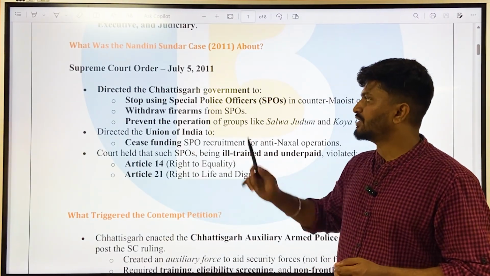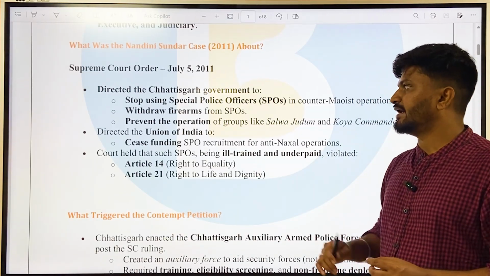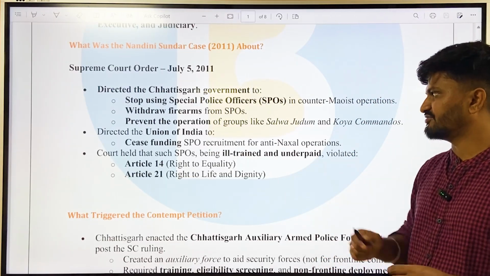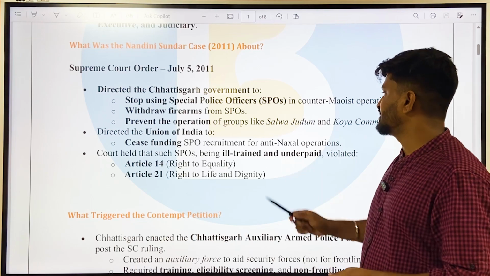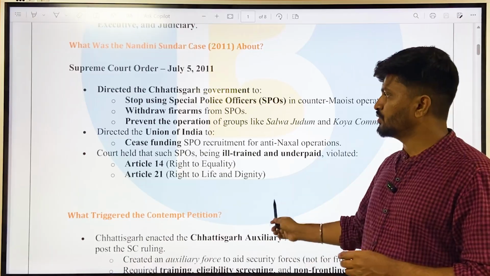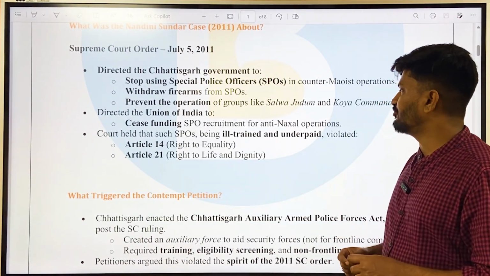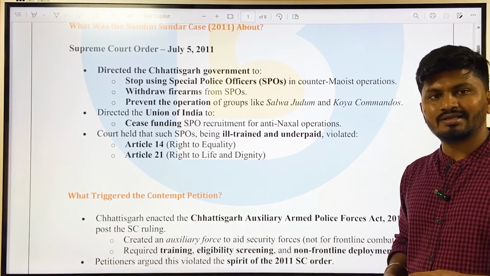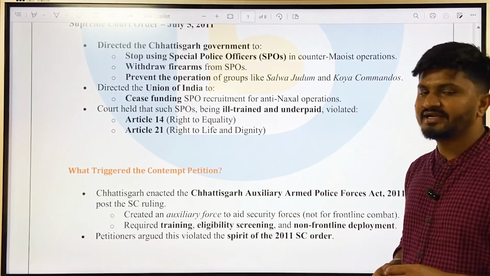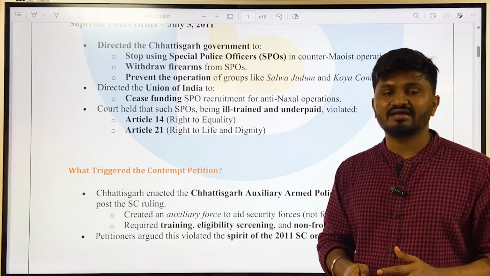The Supreme Court in that particular case ordered the Chhattisgarh government to stop using the special police officers, and also ordered the state government to withdraw firearms from SPOs, that is special police officers, and prevent the operation of groups like Salwa Judum and Koya Commandos. The Supreme Court also directed the Union of India to cease funding SPO recruitment for anti-Naxal operations. The Court also held that such special police officers, being ill-trained and underpaid, violated Article 14, that is right to equality, and Article 21, that is right to life and dignity.